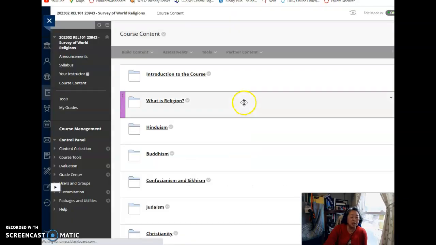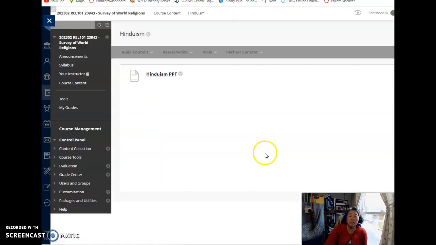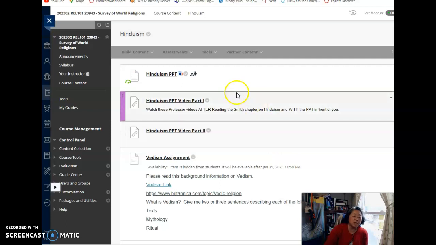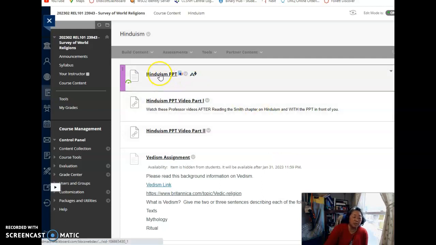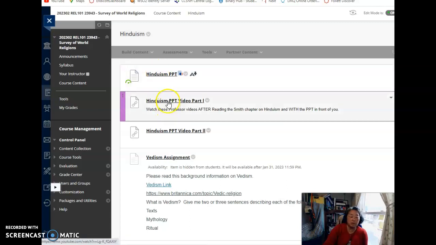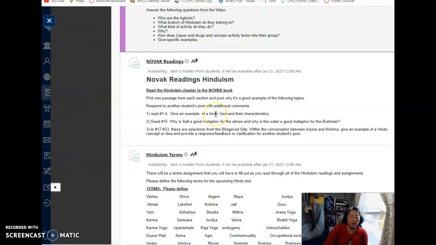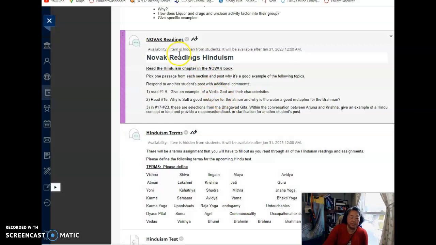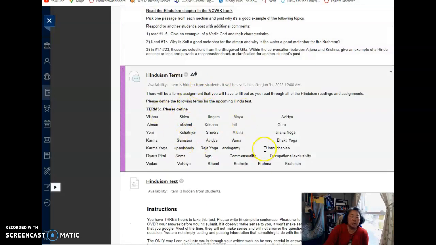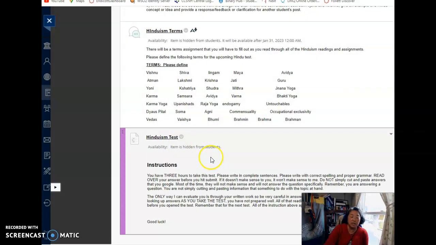So basically under course content, every time you click on a tab, after reading the syllabus of course, you'll have everything that you need. Here's the Hinduism PowerPoint that covers the religion, where I get lots of information from the Smith book. Here are the videos that accompany that PowerPoint that explains it. Here are all the assignments. This is the assigned reading from the Philip Novak book, where you're supposed to read the entire chapter and then post in the discussion. Here are the terms for the test, and then here is the Hinduism test.